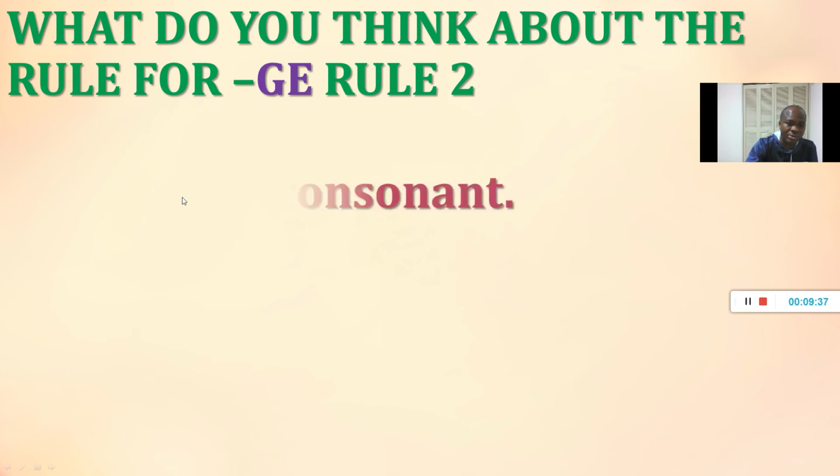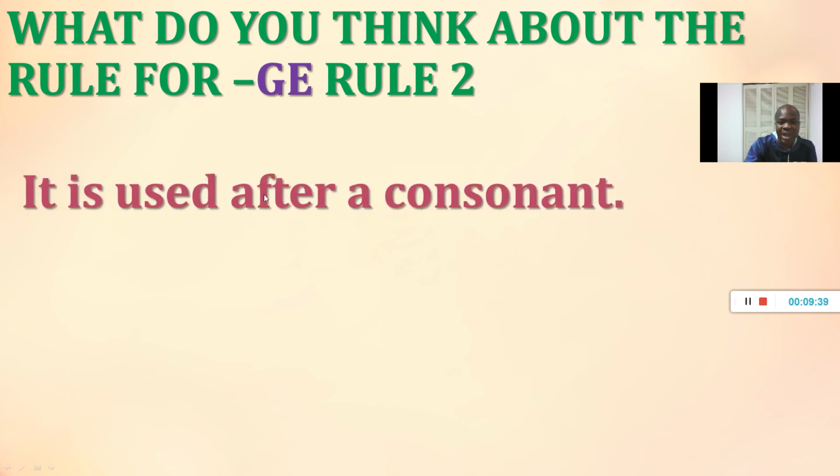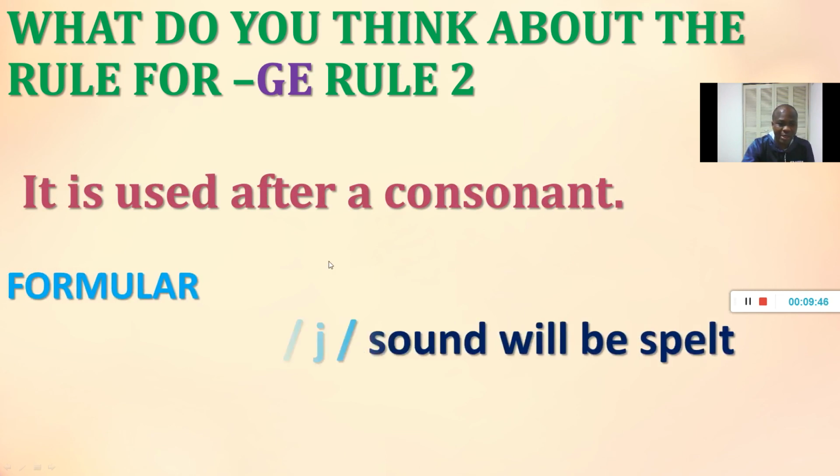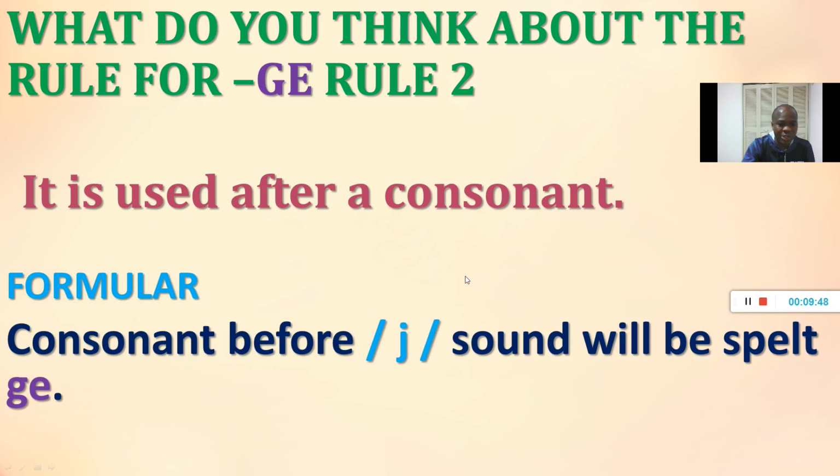The rule is: it is used after a consonant. So when a consonant is followed by the J sound, we use the G. And the formula is: consonant before J sound, very important, will be spelled with G. We end our lesson here.